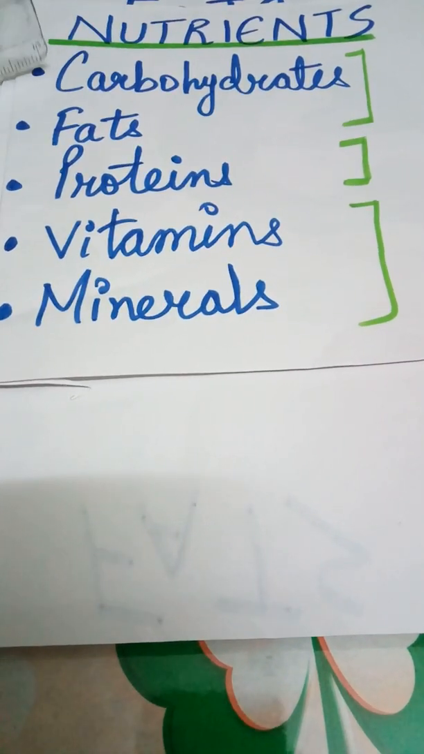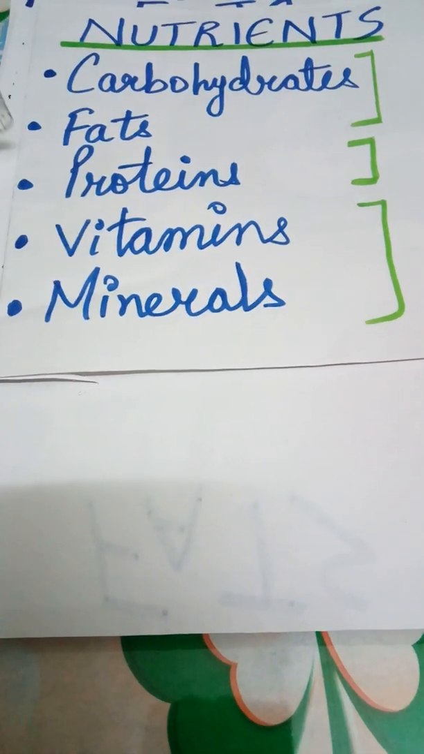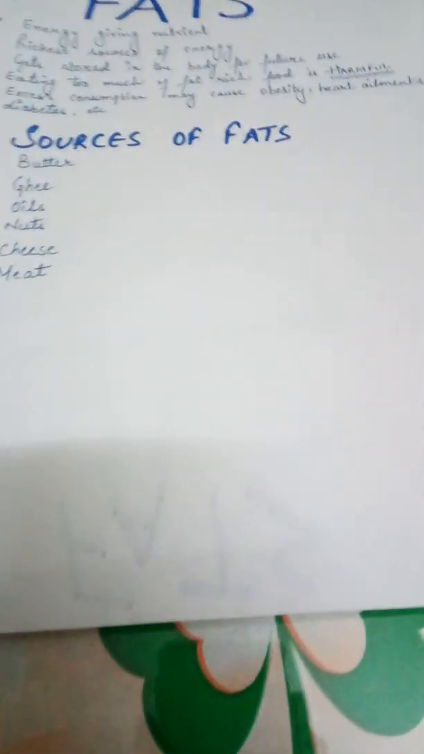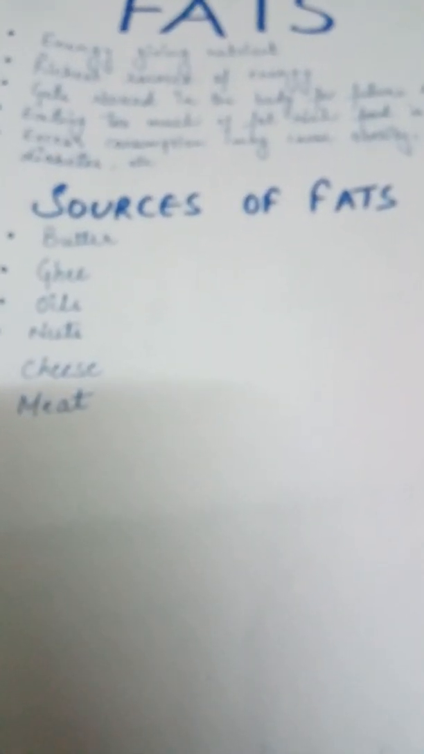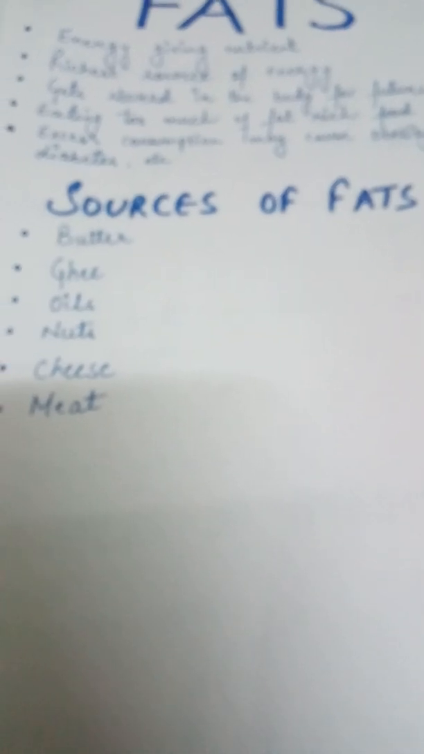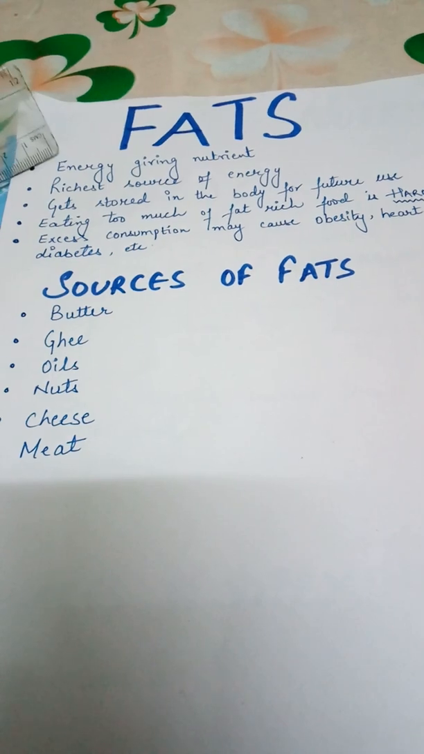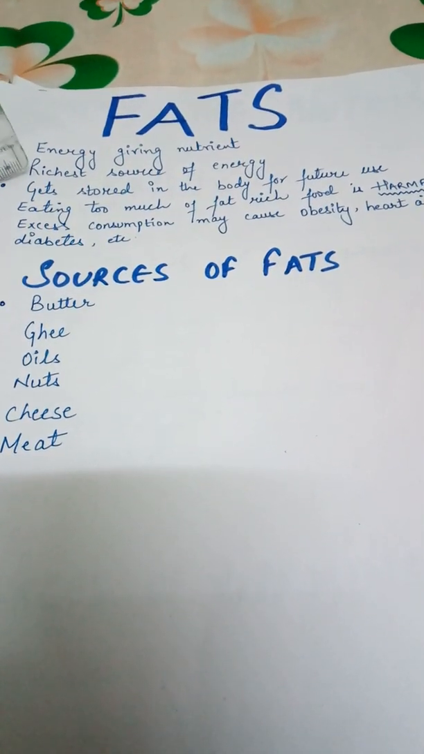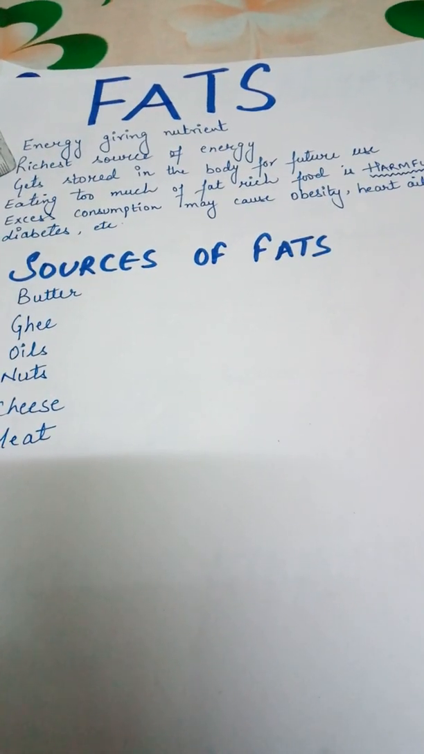Now we have already learned about carbohydrates and proteins. So now let us learn about the other three nutrients. We'll begin with fats. Fats are energy giving nutrients. They are the richest source of energy and they give us twice as much energy as carbohydrates.